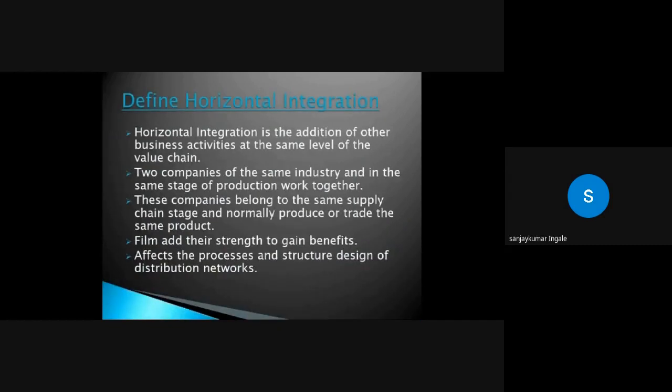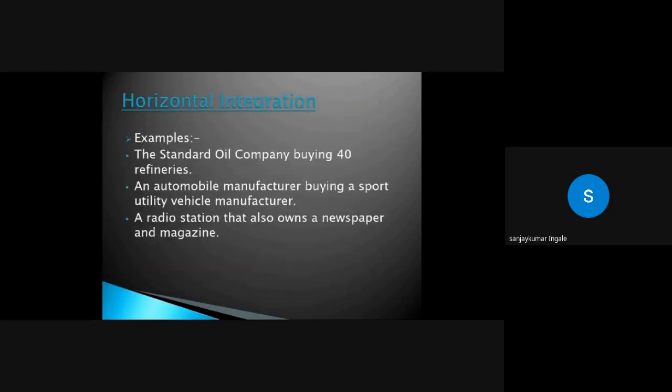So, define horizontal integration. Horizontal integration is the addition of other business activities at the same level of the value chain. Two companies of the same industry and in the same stage of production work together. These companies belong to the same supply chain stage and normally produce or trade the same product. Firms add their strengths to gain benefits, which affects the process and structure design of distribution networks.